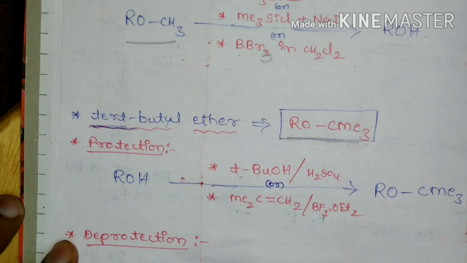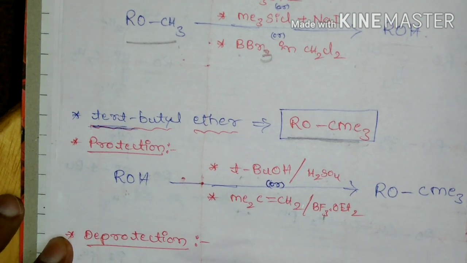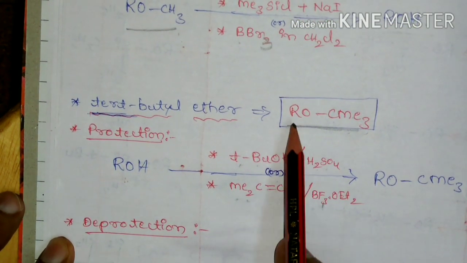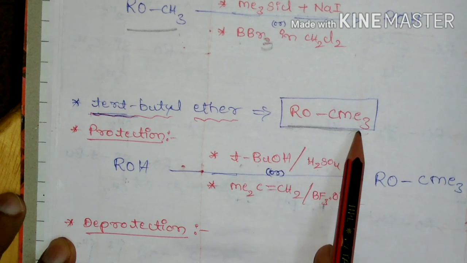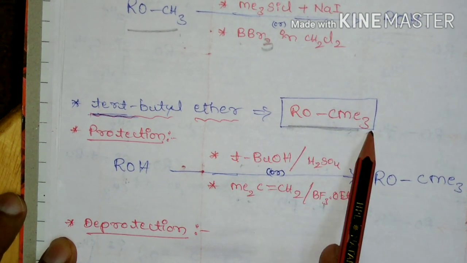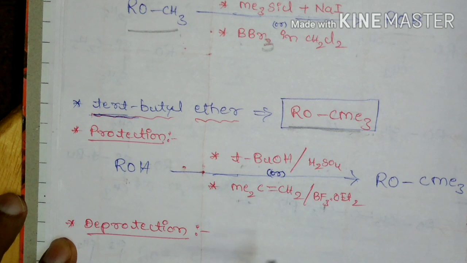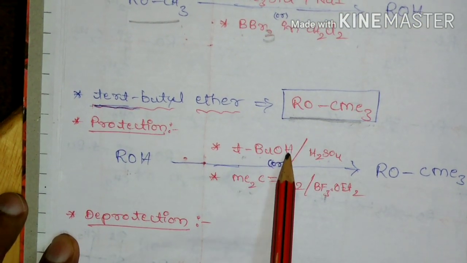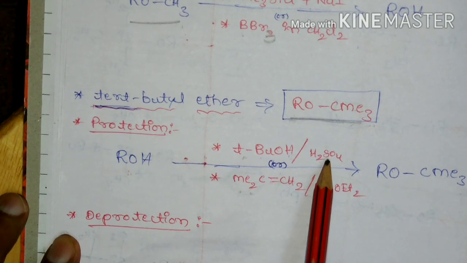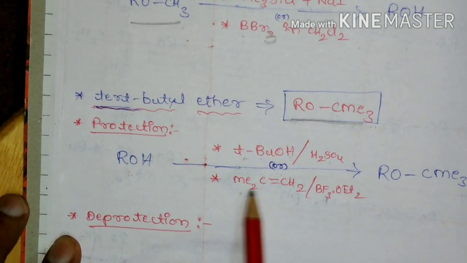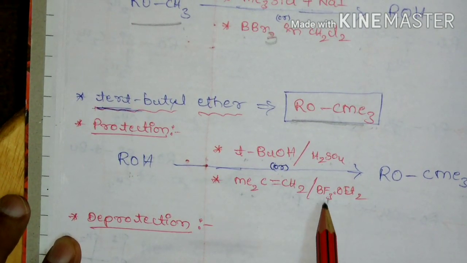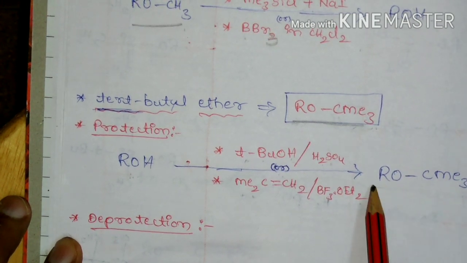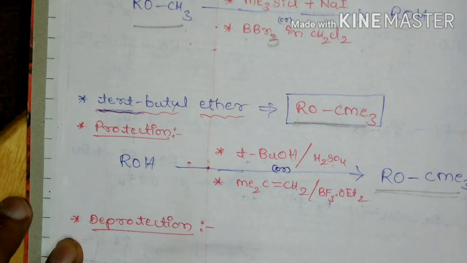Next, alcohols can be protected as tertiary butyl ether, and the representation is ROCMe3. If you look at the protection reaction, alcohol upon treatment with tertiary butanol in sulfuric acid, or isobutene in presence of boron trifluoride etherate, will lead to the formation of tertiary butyl ether.